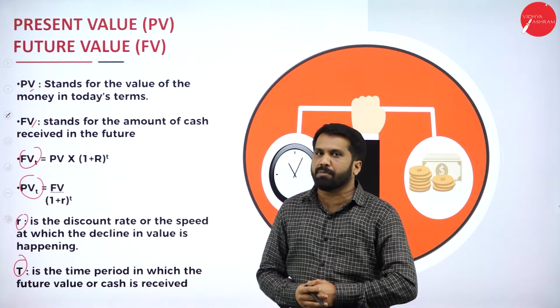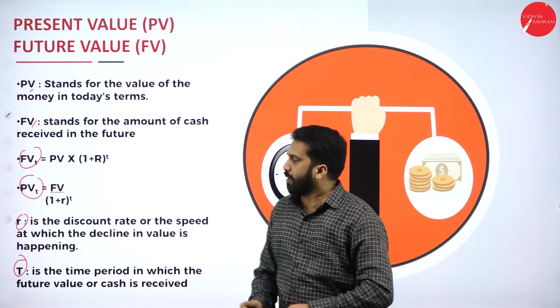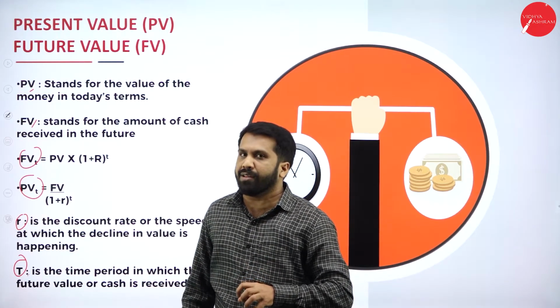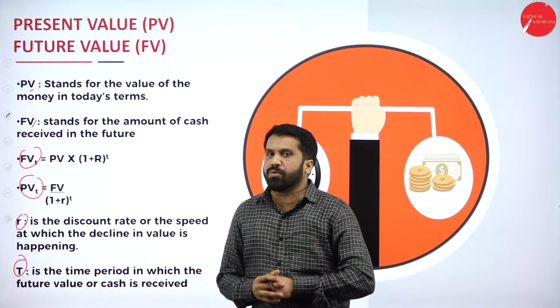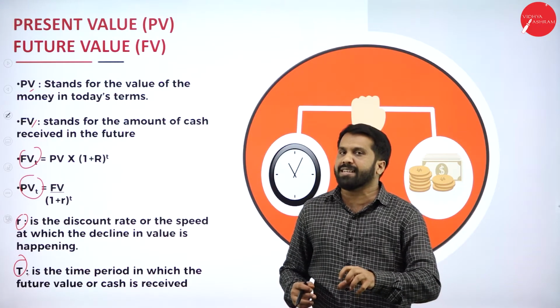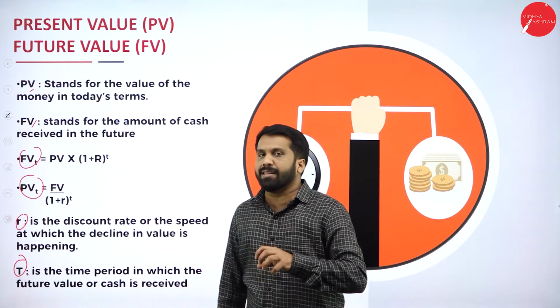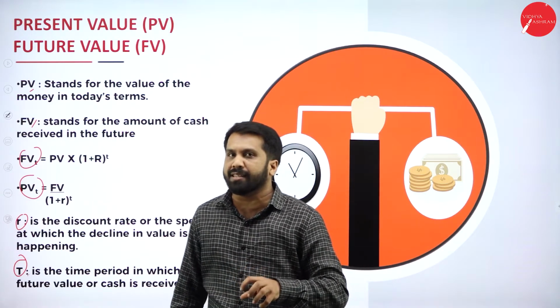Before we start our problem, we should understand what is present value, what is future value. So you already understood what is present value and what is future value. But before that, there are certain points.